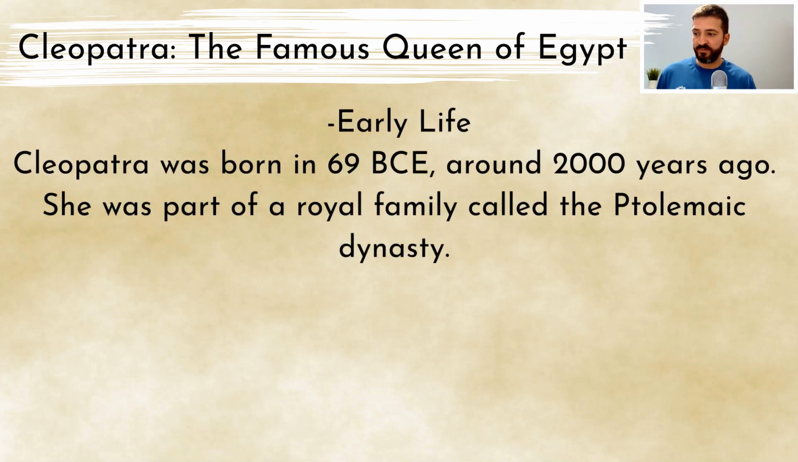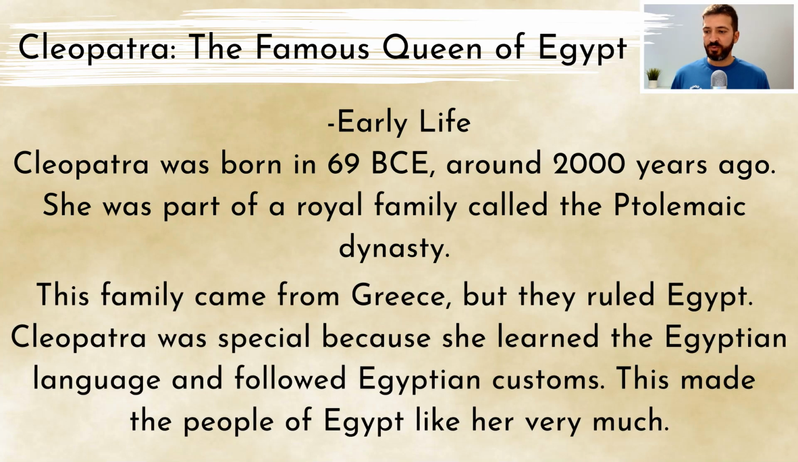Early life. Cleopatra was born in 69 BCE, around 2000 years ago. She was part of a royal family called the Ptolemaic dynasty. This family came from Greece, but they ruled Egypt. Cleopatra was special because she learned the Egyptian language and followed Egyptian customs. This made the people of Egypt like her very much.